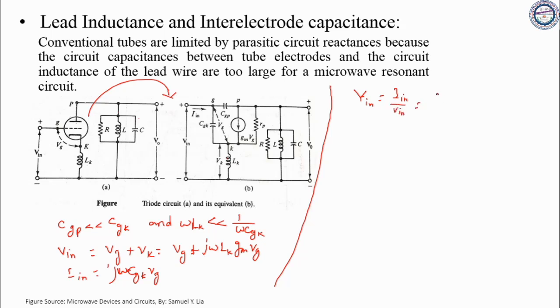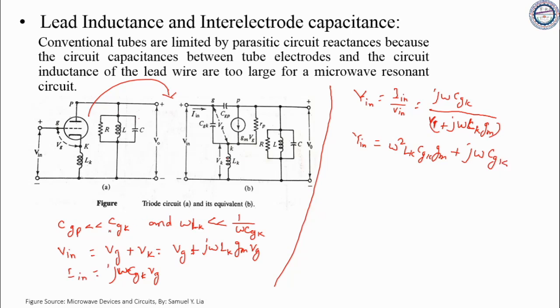This can be written as j omega Cgk divided by 1 plus j omega Lk Gm. After solving, Yin will be equal to omega square Lk into Cgk into Gm plus j omega Cgk.